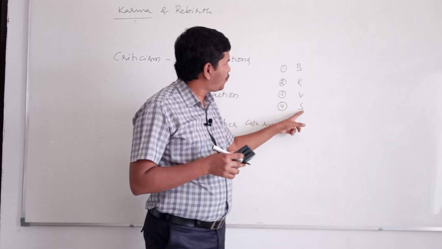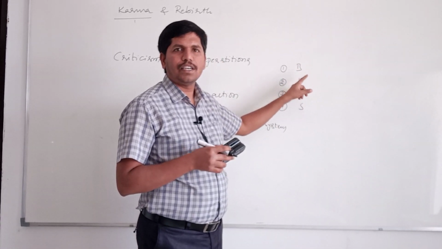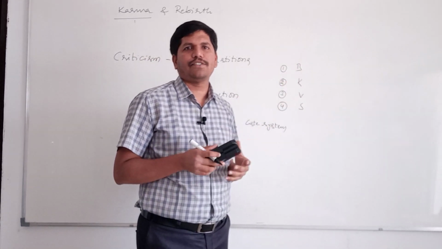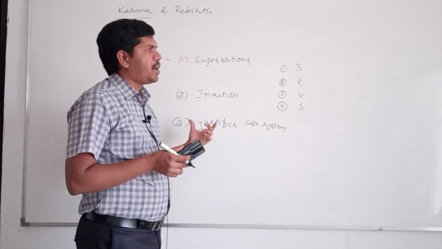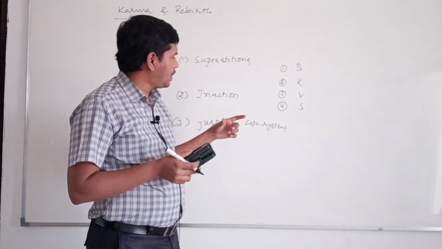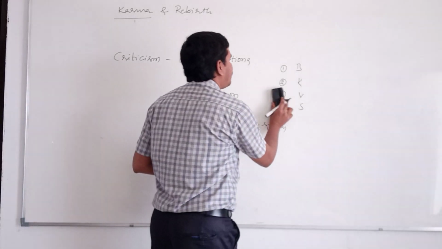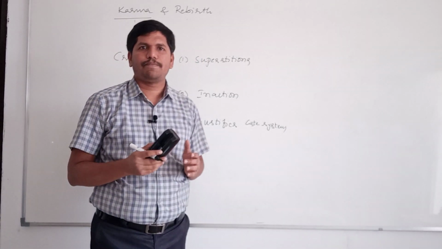At the same time, they used to feel that birth in the Brahmin or Kshatriya caste is because of their actions in the previous janma, and that's why they are enjoying privileges. Like this, the concept of karma and rebirth indirectly supports or justifies the caste system. This is the criticism leveled against the concept of karma and rebirth.